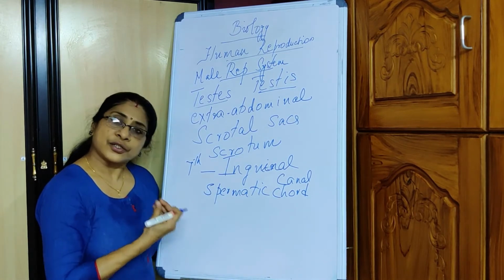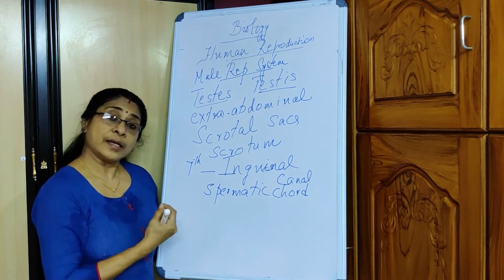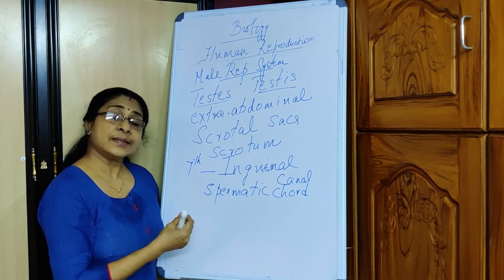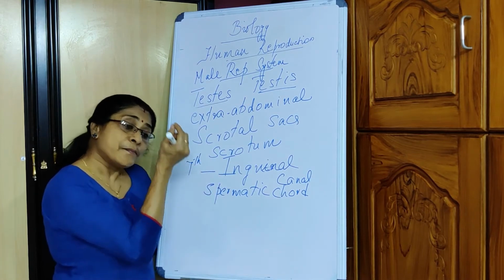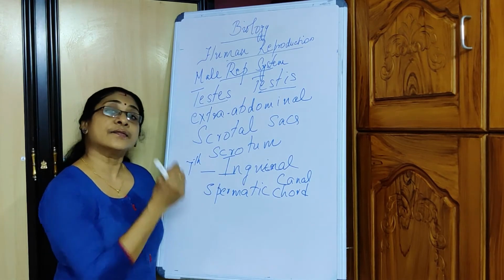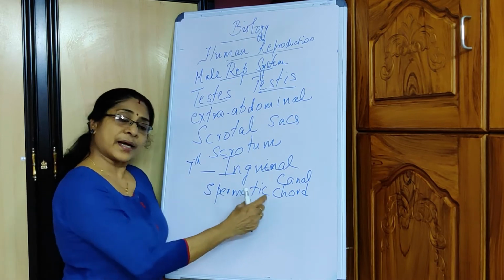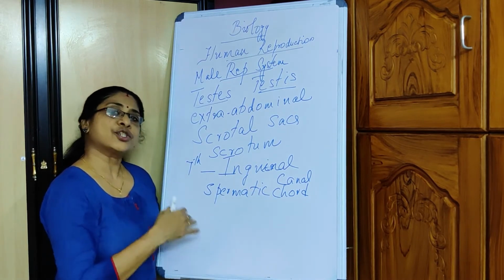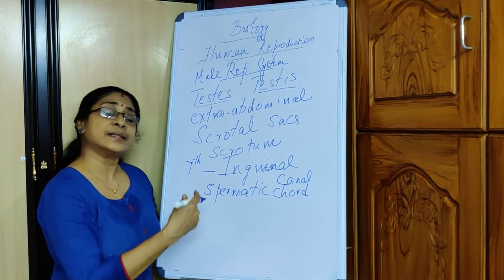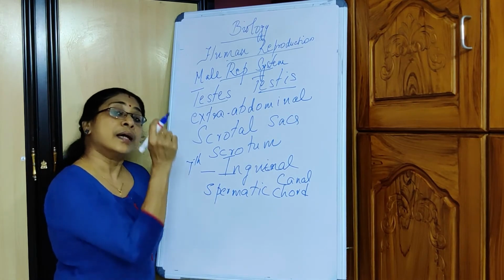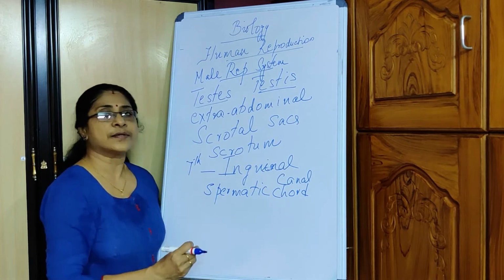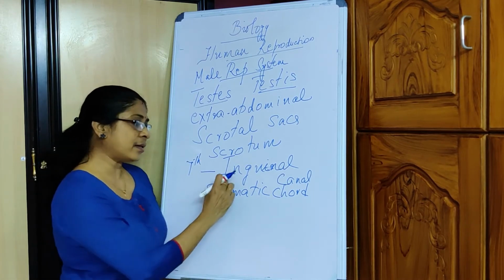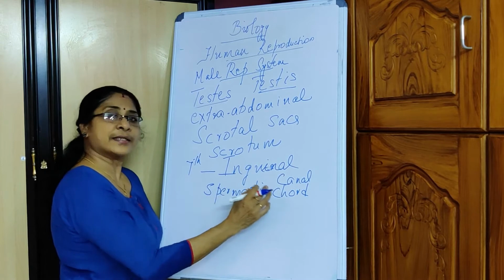It consists of an artery, a vein, lymphatic vessels, as well as muscles, and a tube called the Vas Deferens. All together it is known as the spermatic cord.